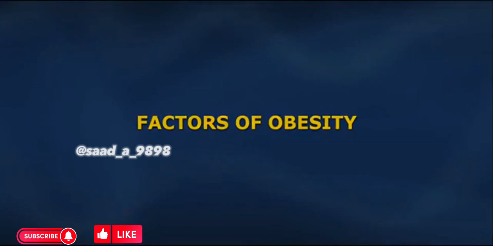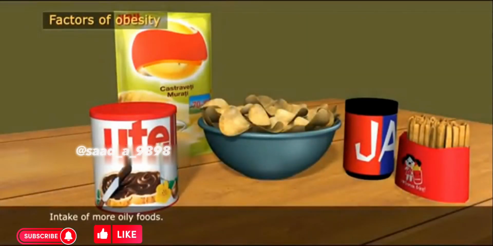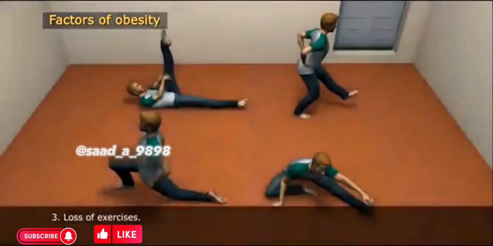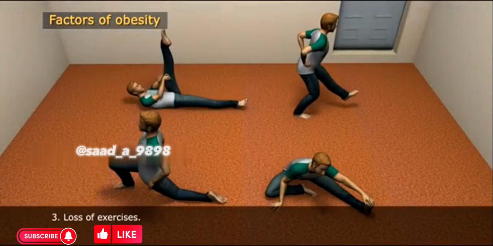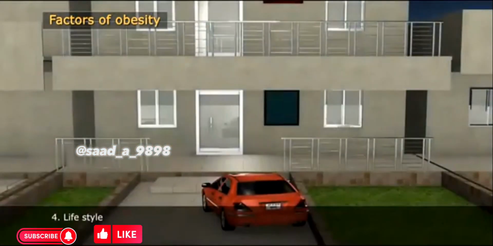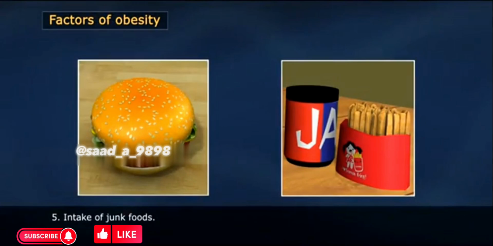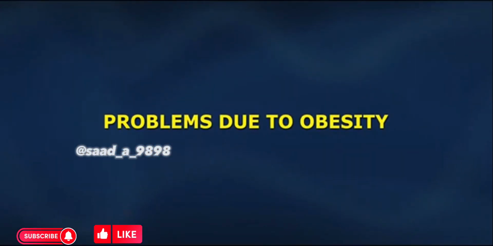Factors of obesity. 1. Intake of more oily foods. 2. Storage of more fat molecules. 3. Loss of exercises. 4. Lifestyle. 5. Intake of junk foods. Problems due to obesity.